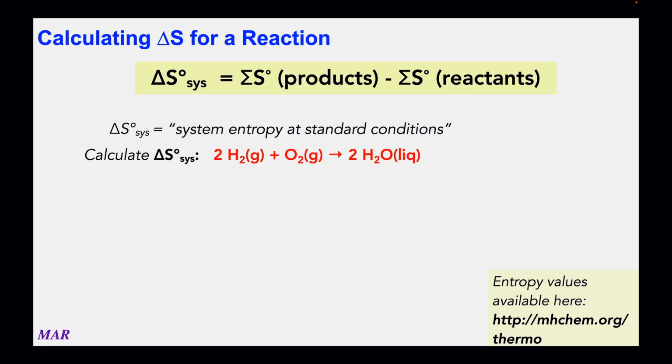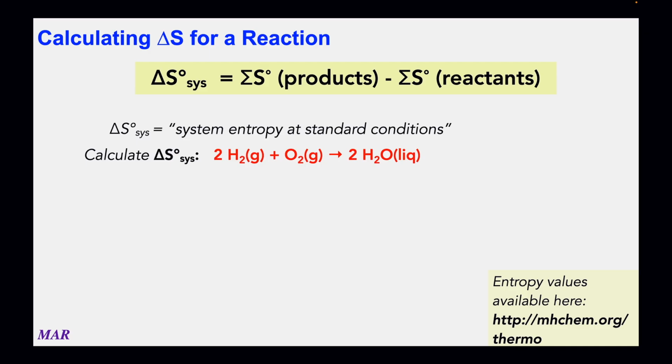So when you want to find the delta S of the reaction, and that would be the entropy change for the reaction, it's going to be really similar to what we did with delta H just a second ago. You're going to take the sum of all the entropies of the products minus the sum of all the entropies of the reactants. And you'll use that table, mhchem.org/thermo, or the one at the end of problem set 1 of Chemistry 223, in order to look the values up. So for the same reaction we just looked at for delta H, let's figure out delta S of this reaction. So it'll be 2 liquid water molecule entropy minus the reactants, minus 2 H2 and an O2.